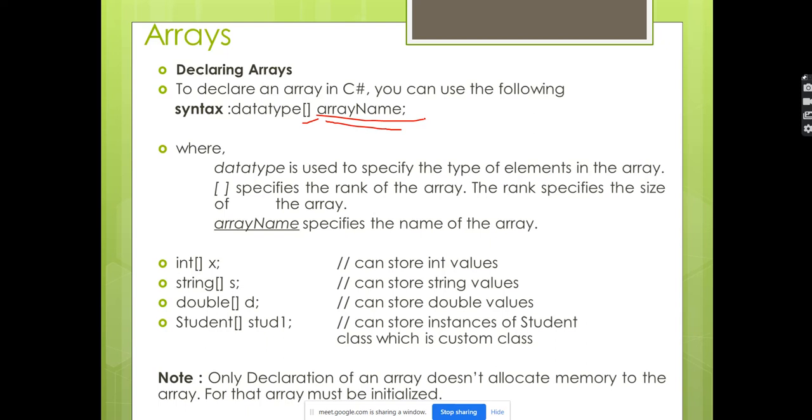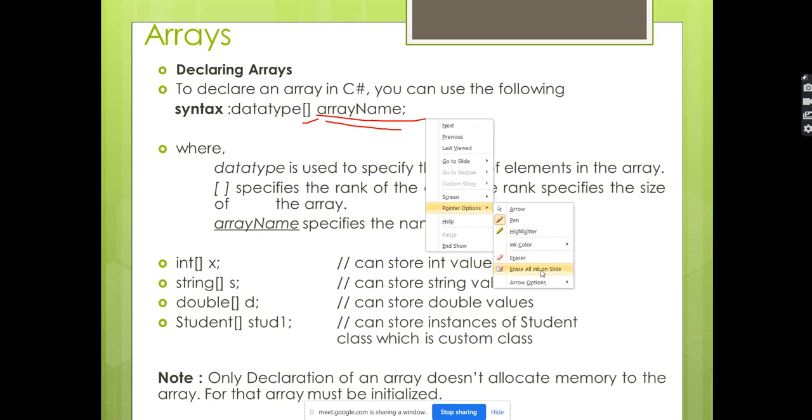We say an array is a variable, but it's not a variable, it's an object. Like we say Console.WriteLine method: what is Console? What is WriteLine? As you keep learning more and more, we'll get more clarity. As of now, let's not confuse ourselves much.